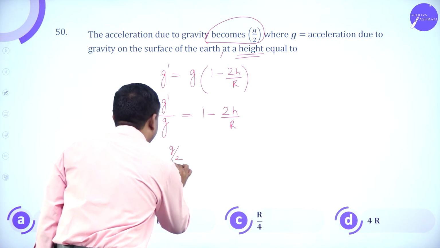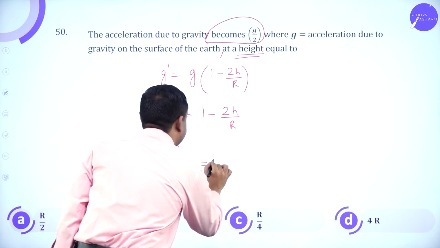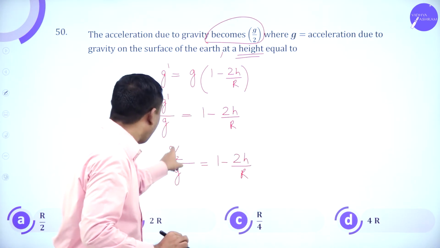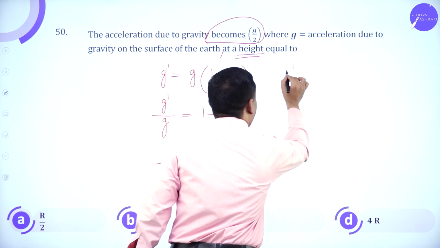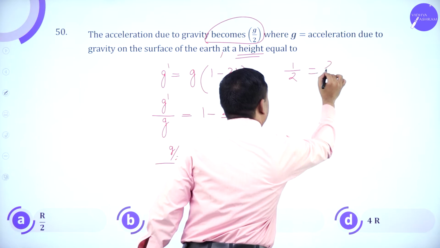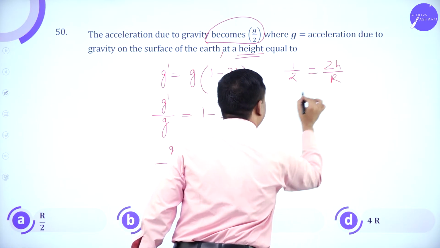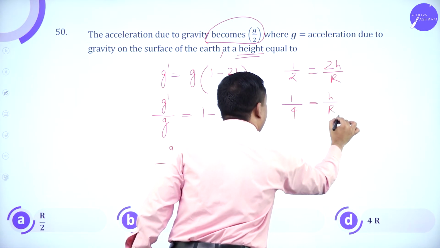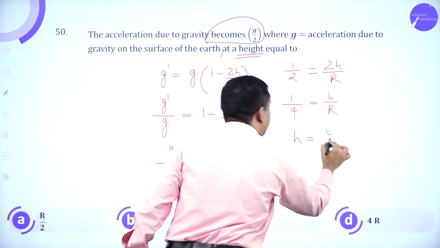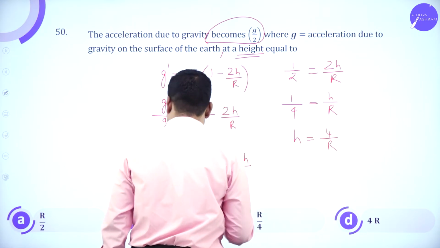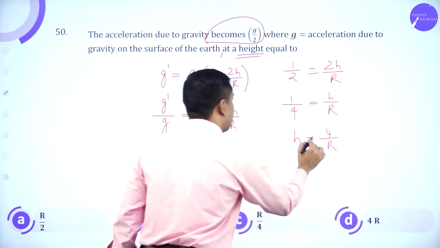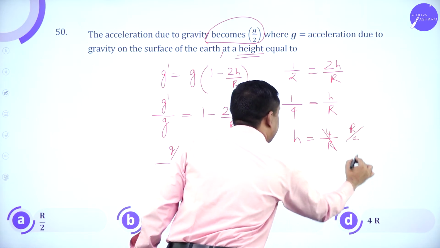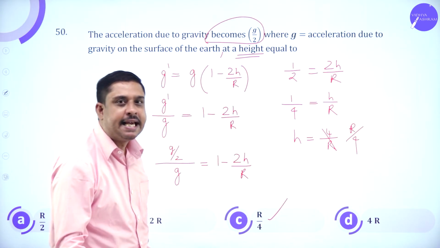So g by 2 divided by g is 1 minus 2h by r. This g gets cancelled. Half equals 1 minus 2h by r, so 2h by r is half, 1 by 4 equals h by r. So h is r by 4. I'm sorry, this is r by 4. So r divided by 4 is the answer.